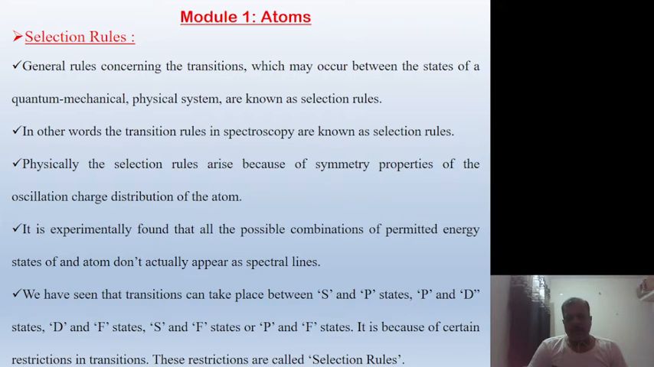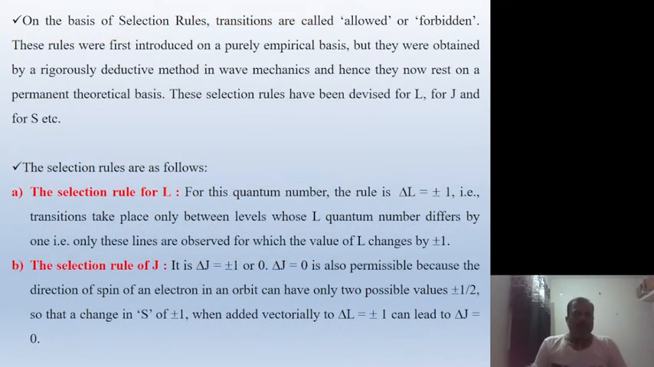Transitions can be allowed only for S to P, P to D, D to F, and directly S to F or P to F. These restrictions are called selection rules. On the basis of selection rules, transitions are called allowed or forbidden. Allowed means the transition takes place, S to P, which is called an allowed transition. A forbidden transition means the transition is not allowed, S to D, which is called a forbidden transition.